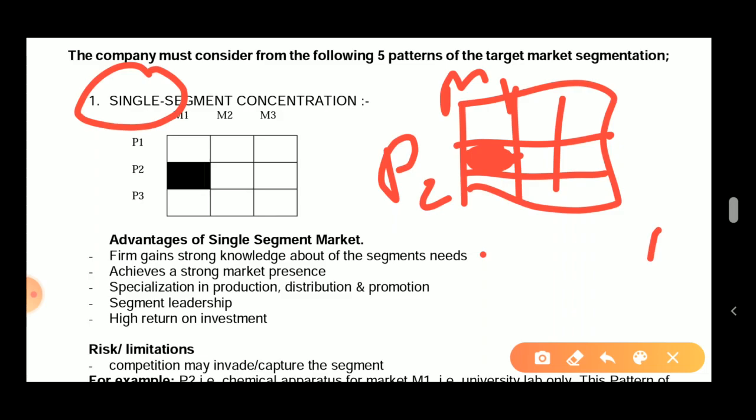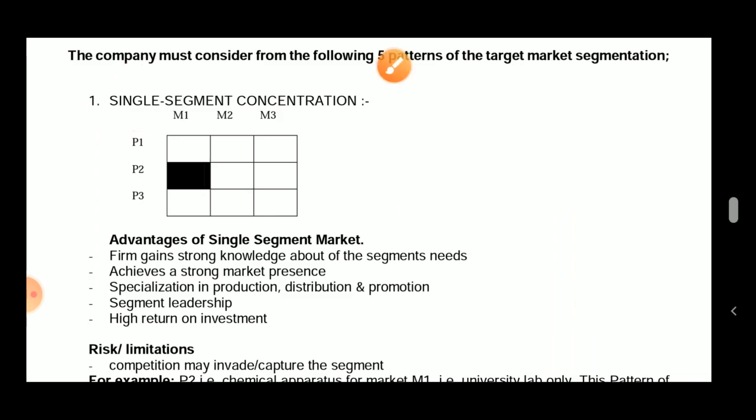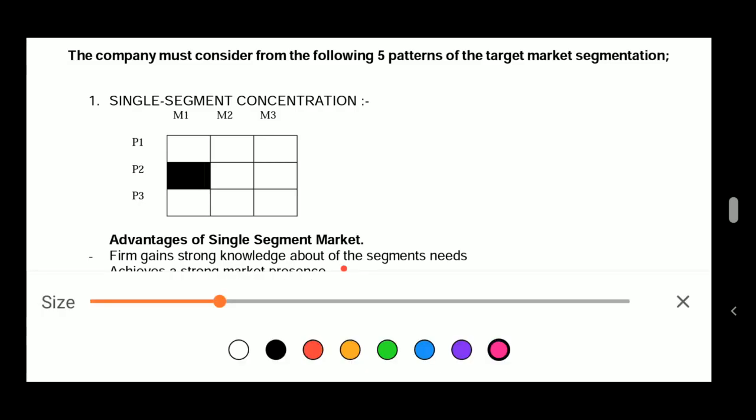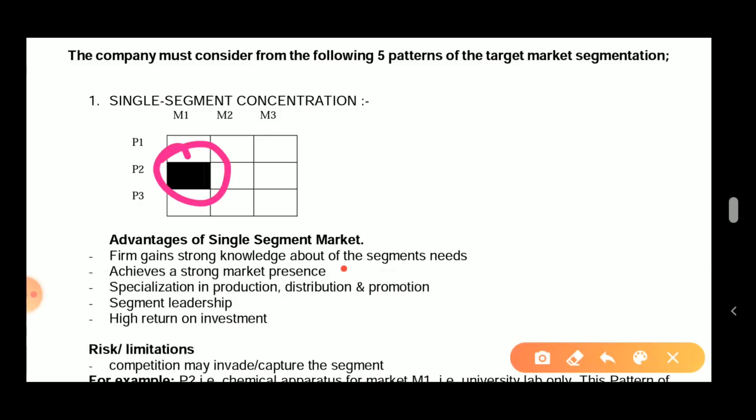All right. Now, what is the second advantage? Achieves a strong market presence. He would be a kind of market leader because he is only targeting the one kind of segmentation. Nothing else is he targeting. Third is specialization in production, distribution, and promotion. As I said, he will be a market leader, so he knows how to lower the cost.